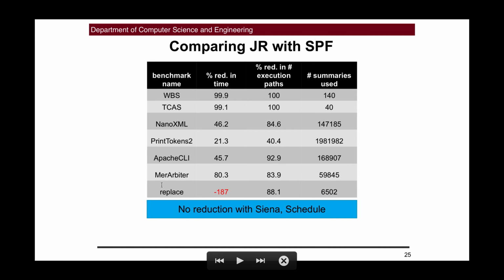For one of the remaining 3 benchmarks, replace, it led to a significant reduction in the number of execution paths, but it actually led to an increase in the total running time when exploring with Java Ranger. This was attributed to a large amount of solving time being spent when the summaries were used with the replace benchmark. Finally, with 2 of the 9 benchmarks, Java Ranger had no opportunity for creating a summary, which led to no change in performance between Java Ranger and SPF.